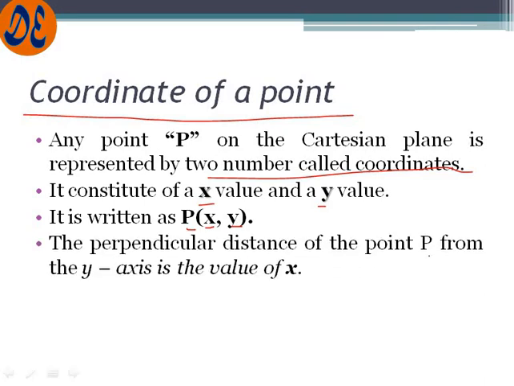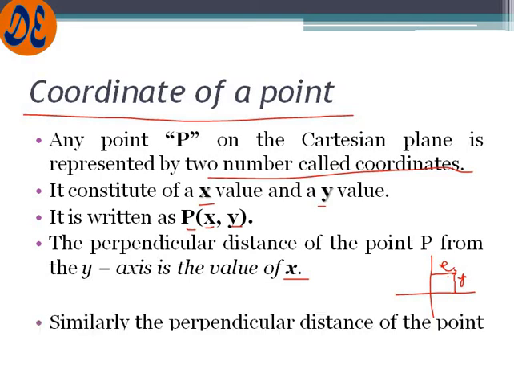The perpendicular distance of point P from the y-axis is the x value. That means if this is our axis and the point is here, the distance from this axis to this point is called x, and the distance from this point to the x-axis is called the value of y. Clear? Here confusions are there, so don't get confused. The distance from the y-axis to the point is the x value, and the distance from the x-axis to the point is the y value. We will see this example.